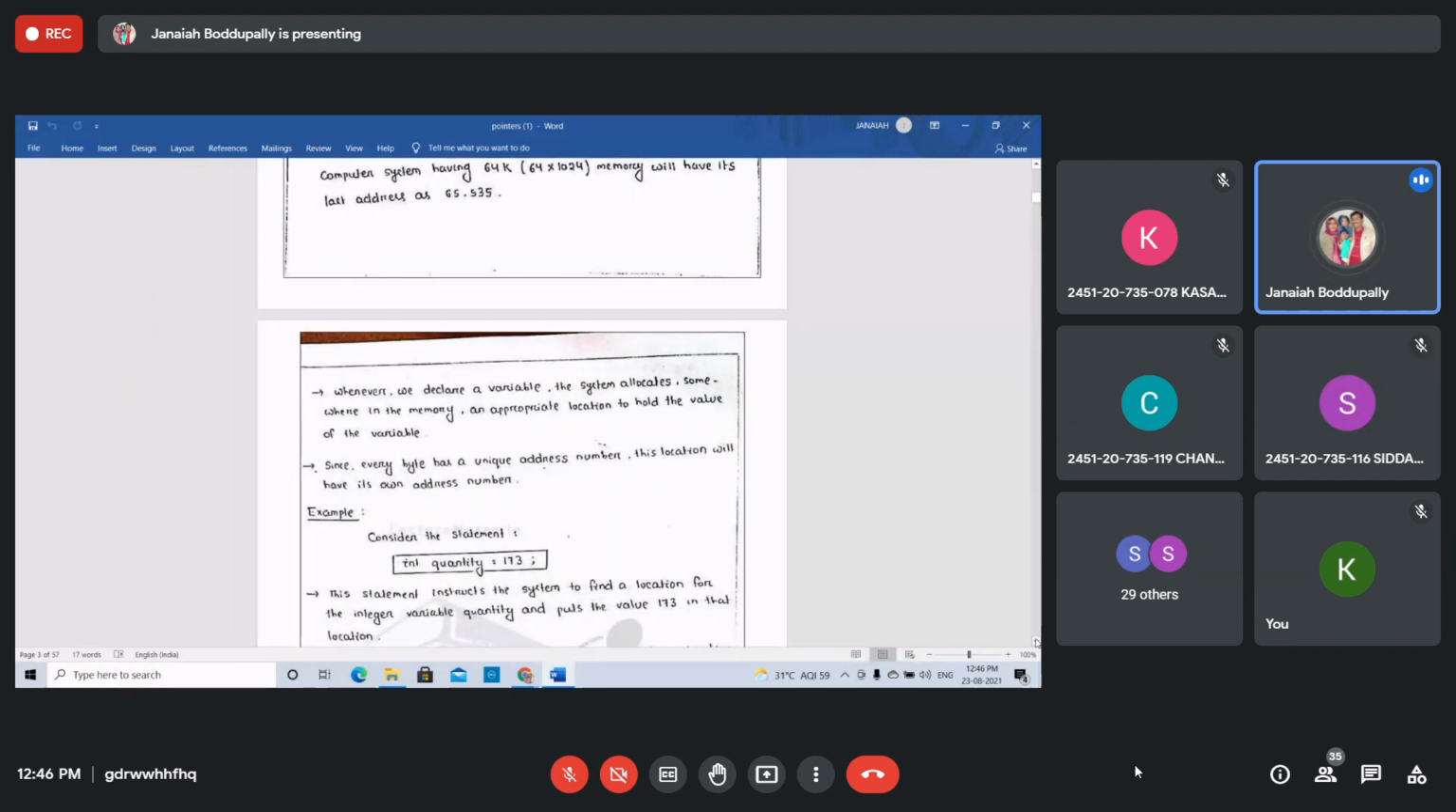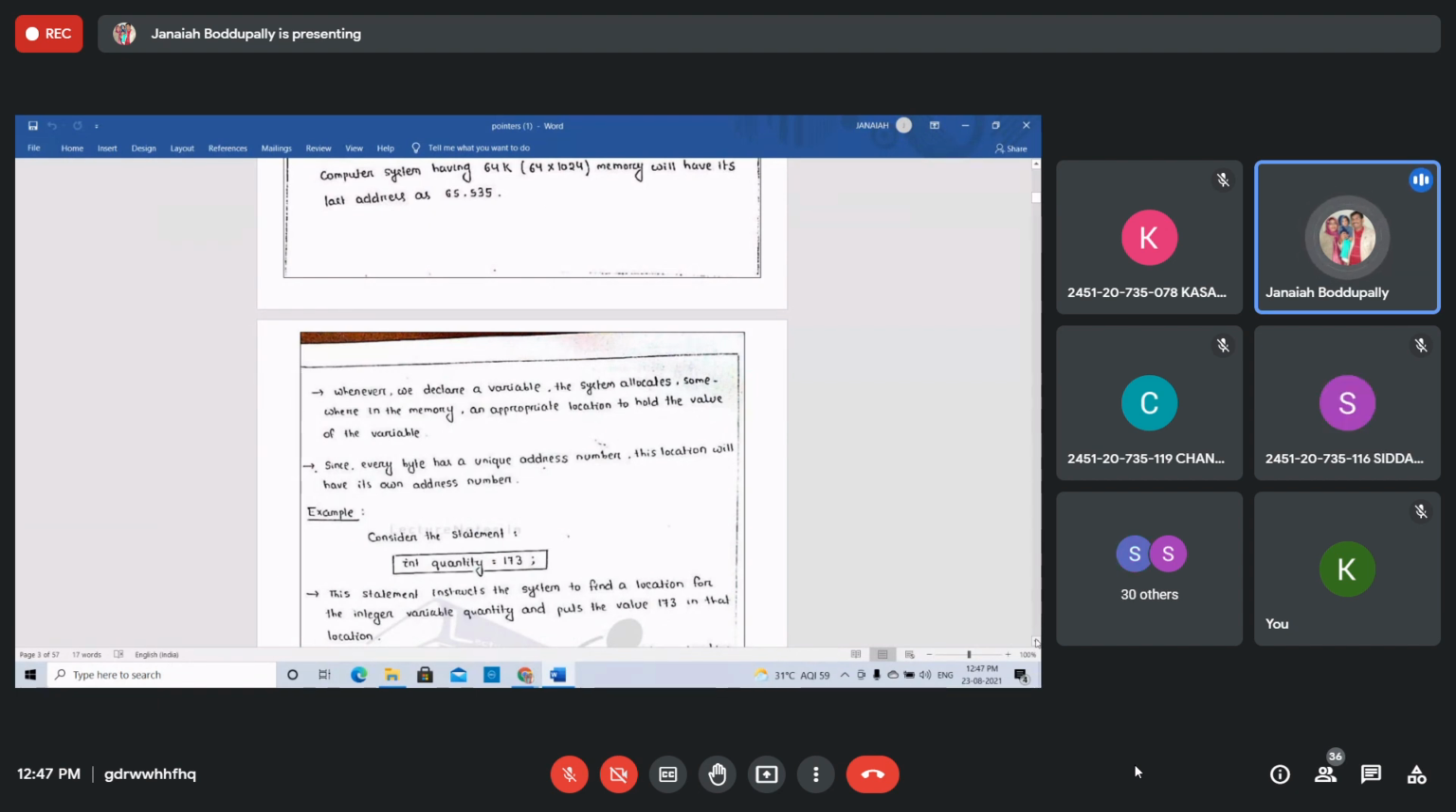Whenever we declare a variable, the system allocates it somewhere in the memory. When we declare a variable, for example int n, immediately in the memory each variable is allocated some address location. That's why we use scanf with %d and ampersand of n. Immediately some address is allocated for that variable, depending on the size of the data type. How much space is required for that variable, integer, bytes, like that, right? An appropriate location to hold the value of the variable.